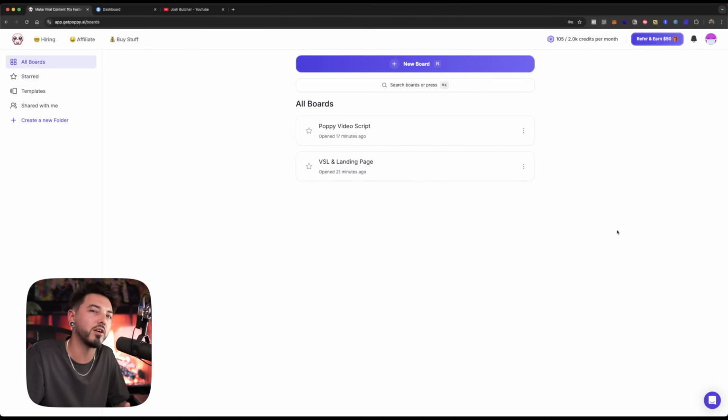So once you've created your account and you're inside, this is what the dashboard's gonna look like right here. You have a couple of things over here on the left where you can get started, or you can just go right up here and click New Board. This is how we're going to make a new whiteboard to start a new project, to either get inspiration for some new content or to start writing you out some sales copy or whatever you're trying to create today. So let's click New Board.